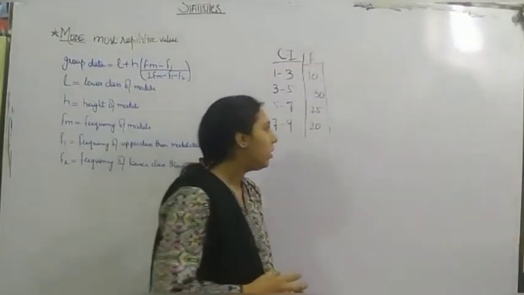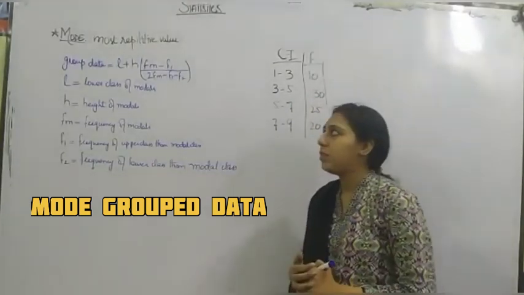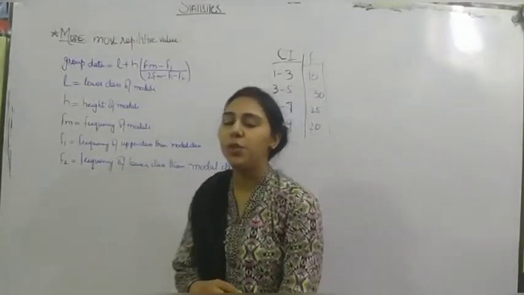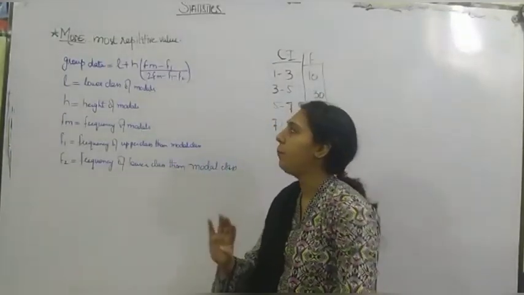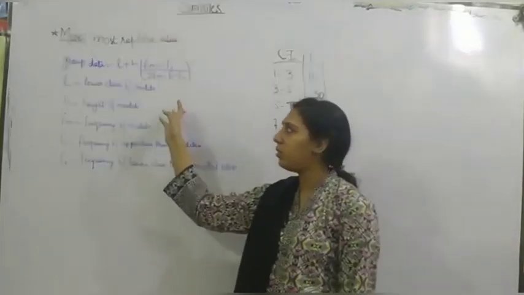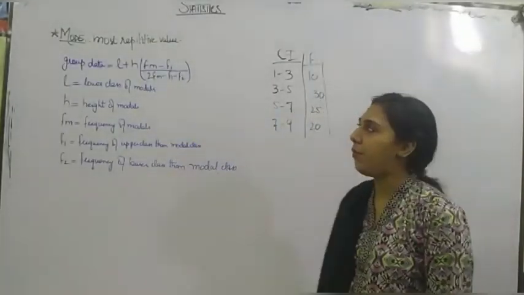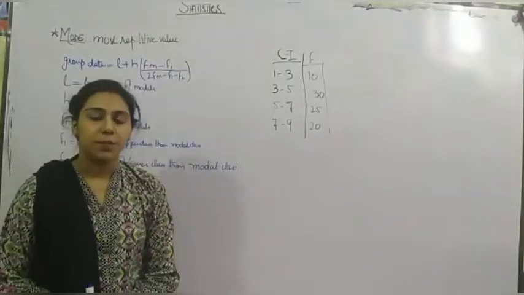Now the grouped data for mode. The same most repetitive value will be used, but here for grouped data we have the formula L plus H bracket Fm minus F1 divided by 2 Fm minus F1 minus F2. What do the symbols represent?